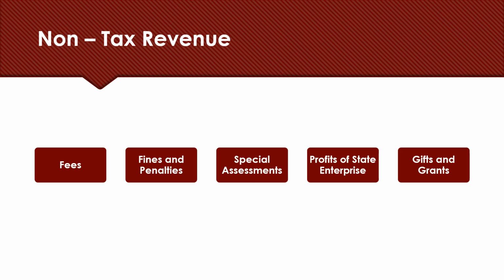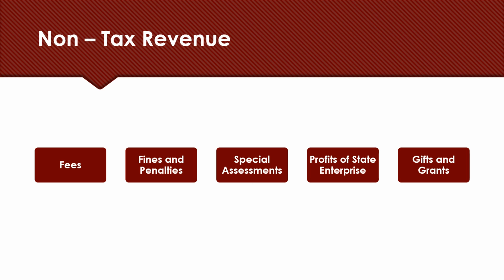Special assessments. Whenever there is a developmental activity in any area, such as construction of roads, provision of drainage, street lighting, etc., the government levies a part of the expenditure on the public. Such recovery of part of the expenditure is called special assessments. In India, it is referred to as betterment levy.